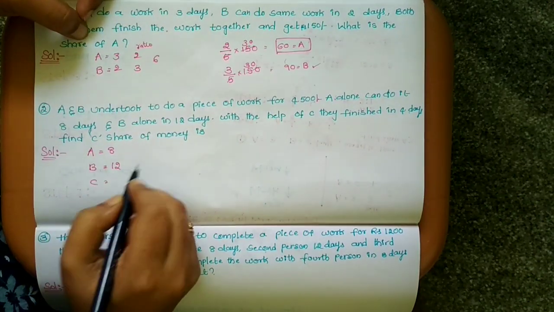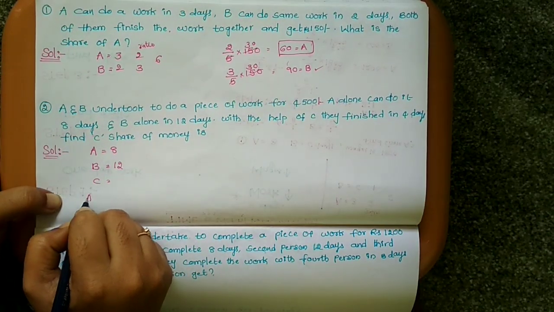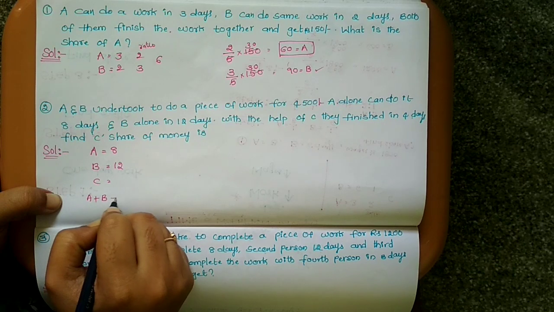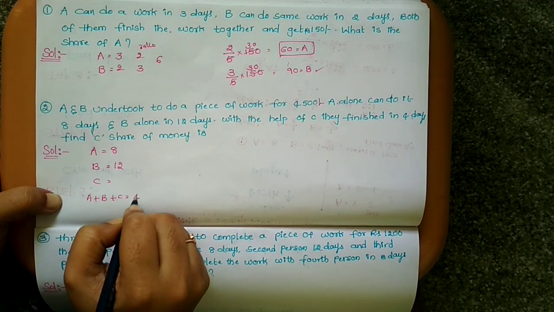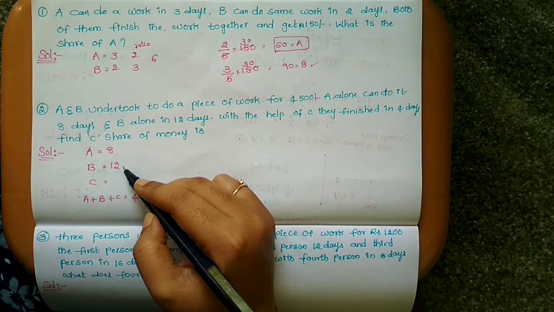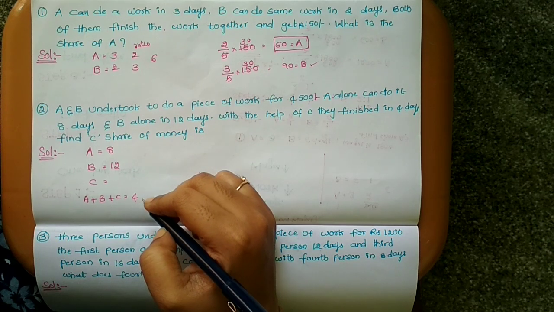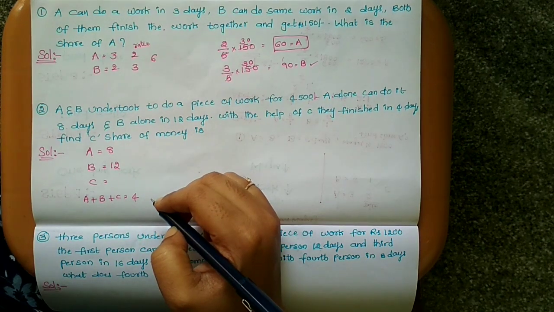We don't know C, but we know A plus B plus C is equal to 4 days.